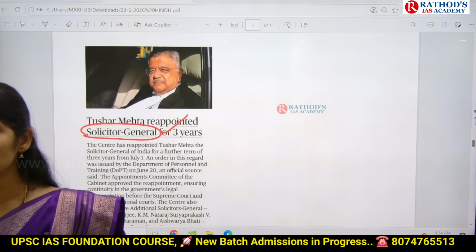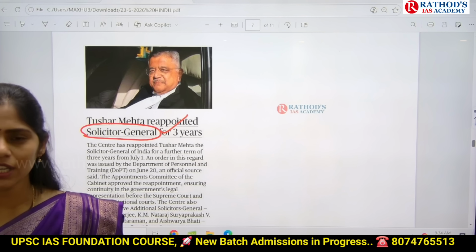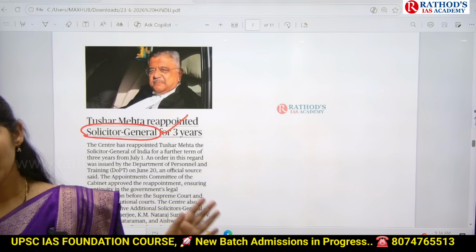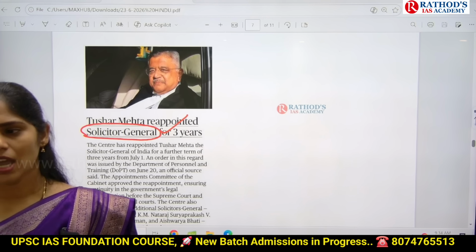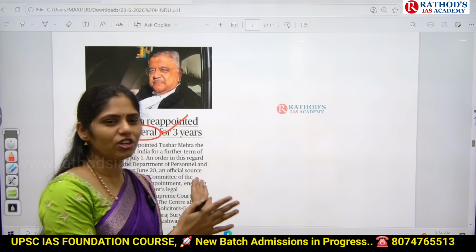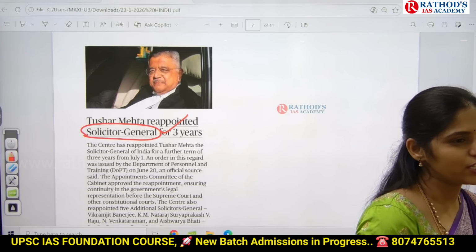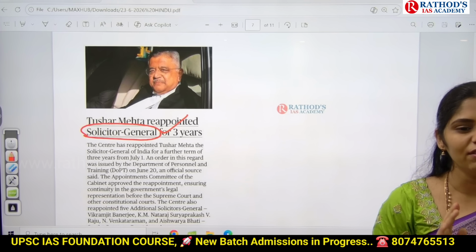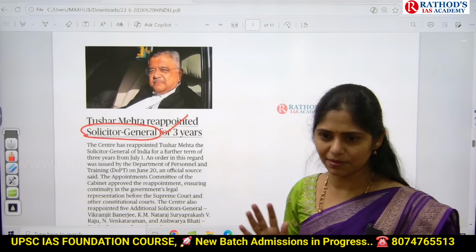So which is the constitutional body here? Attorney General of India is a constitutional body under Article 76. But Solicitor General is not at all a constitutional body. And next, UPSC can give a sole question on this Solicitor General. Consider the following statements regarding Solicitor General. Under that, it may give 2 to 3 statements and it will ask you to identify correct or incorrect statements.